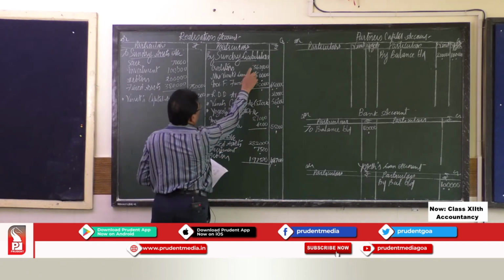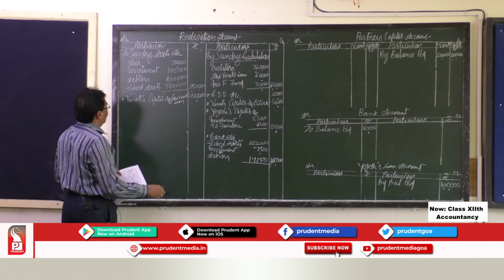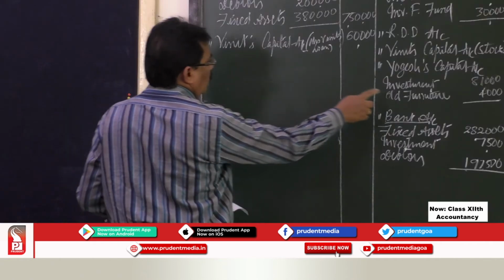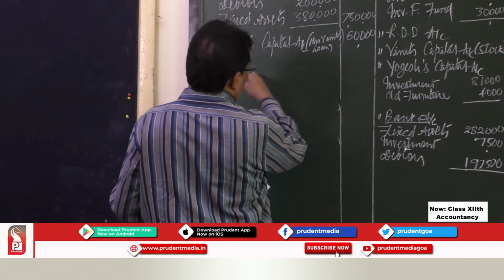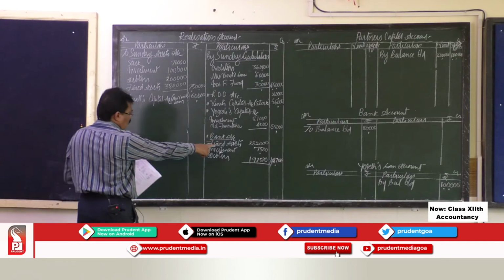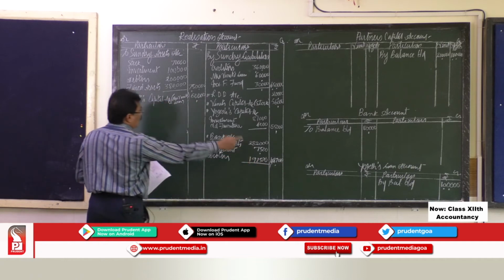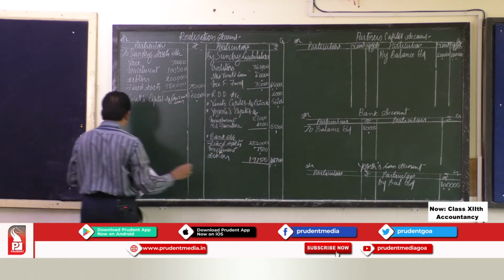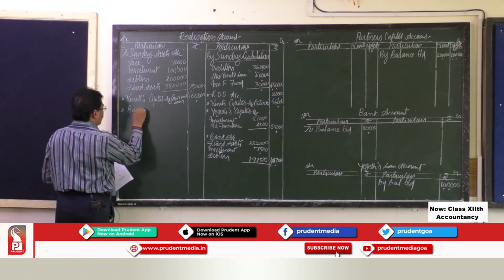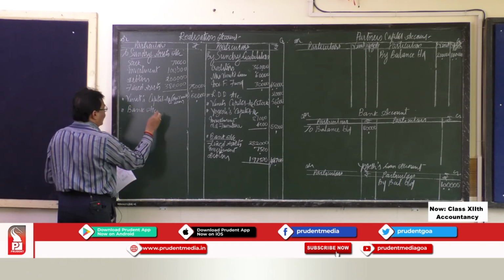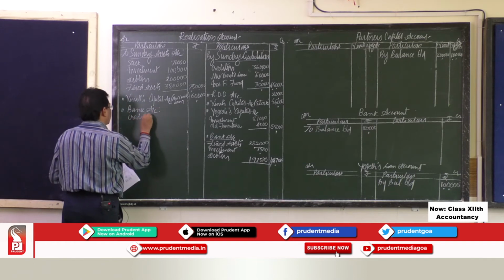You were supposed to pay 3,60,000, but they took only this. Since we got this money, this money should be used to pay these creditors. So it comes on the debit side to bank account, that is creditors.